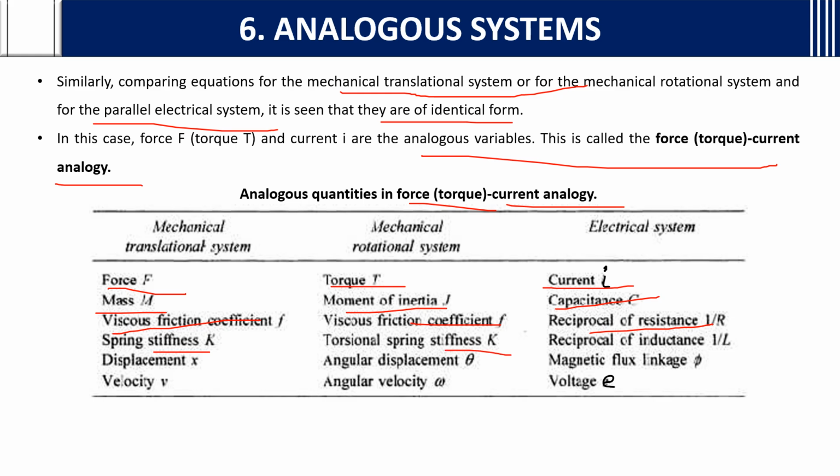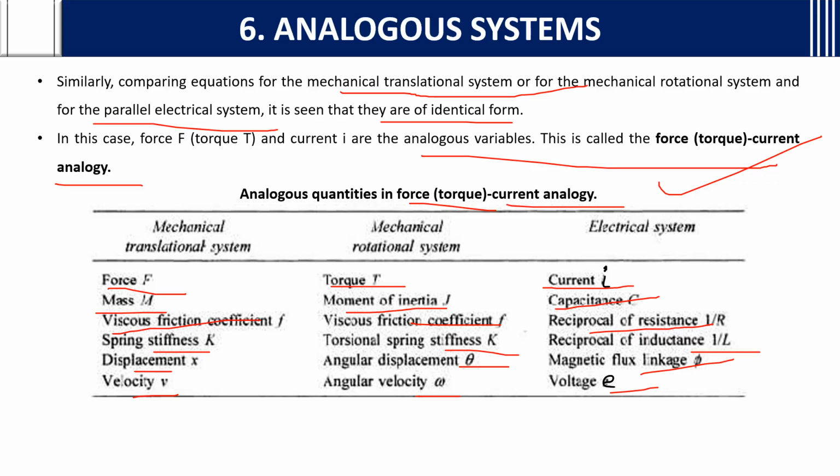Spring stiffness is the same on both sides, but for the electrical system we represent it in terms of 1 by L. Displacement and velocity, here angular displacement and angular velocity, we represent in terms of magnetic flux linkage and voltage E. So this table and the previous table you should know.